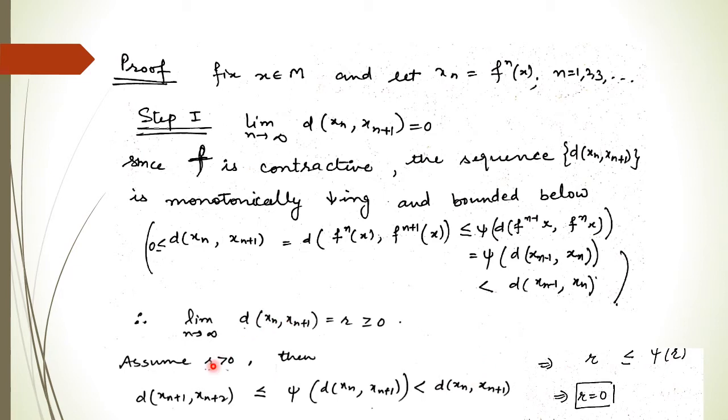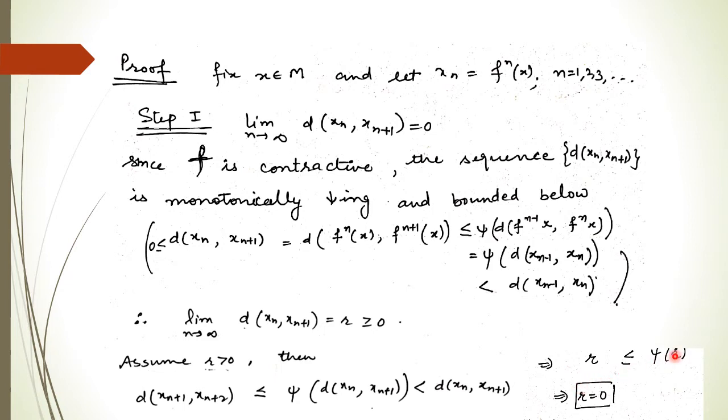So what we get, when we take n tending to infinity, what is this number? This limit is r, this is also r, and this is psi of r. So we get r is less than or equal to psi(r), which is strictly less than r, which is not possible. The psi function is those functions which are less than r.